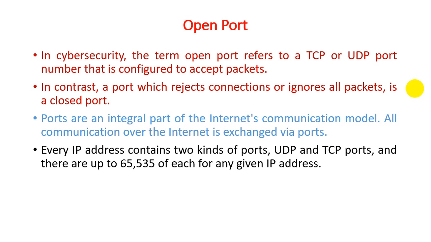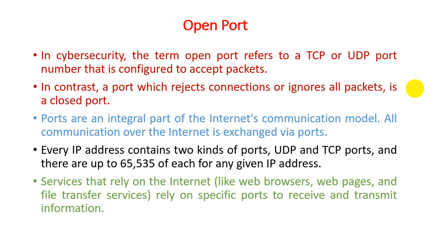Every IP address contains two kinds of ports, UDP and TCP ports, and there are up to 65,535 of each for any given IP address. Which means there are lots of ports available in each of the two protocols, UDP and TCP.